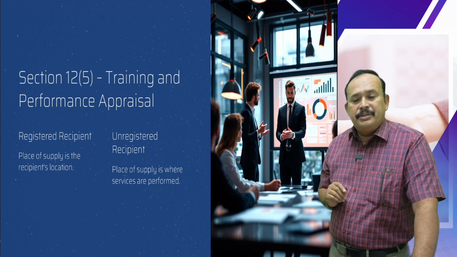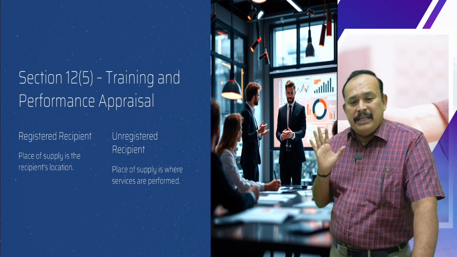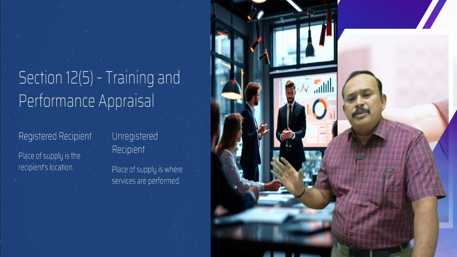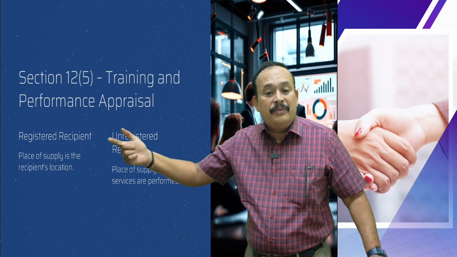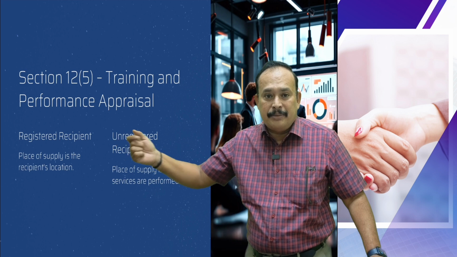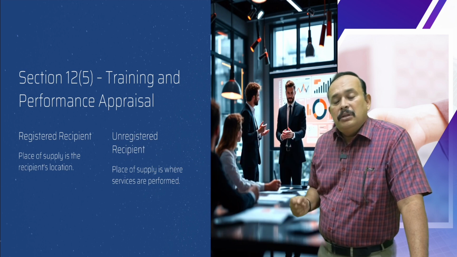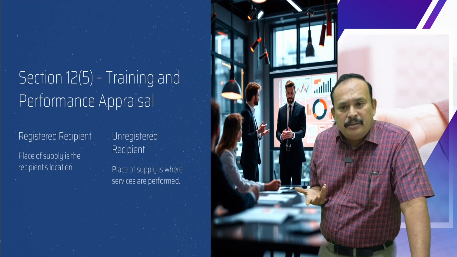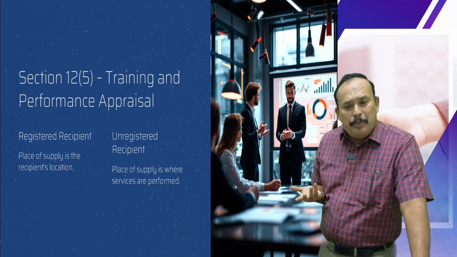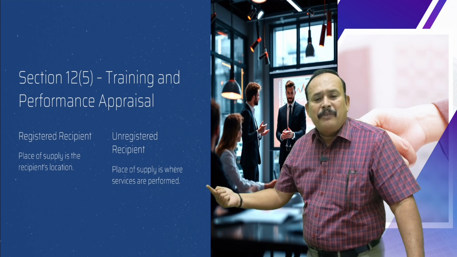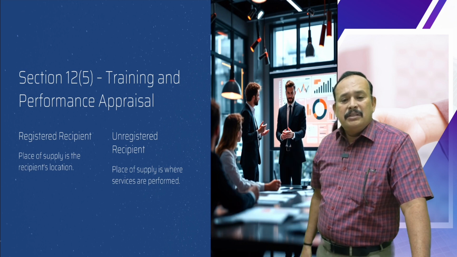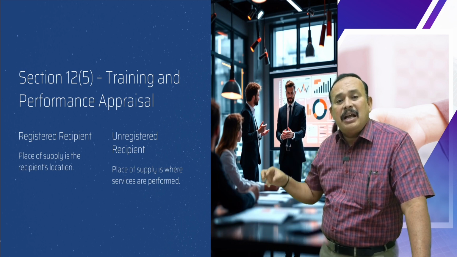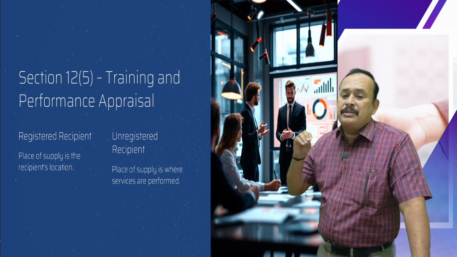Dear friends, place of supply is the location of the recipient, if the recipient is a registered person. Sir, what about if the recipient is an unregistered person? No problem. Place of supply goes to where the services are performed. The location where the services are actually performed is the place of supply.